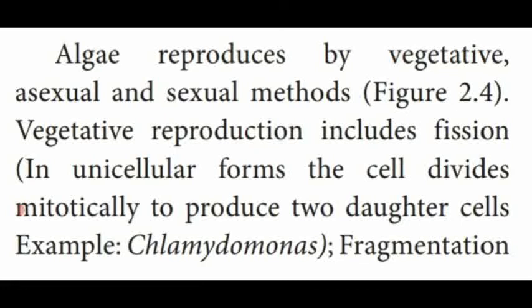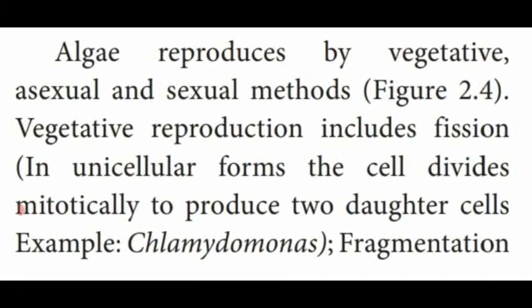Another one, fragmentation. The plant body is divided into different pieces due to natural conditions. Each piece is known as a fragment, which gives rise to a new alga. That is another vegetative process known as fragmentation.